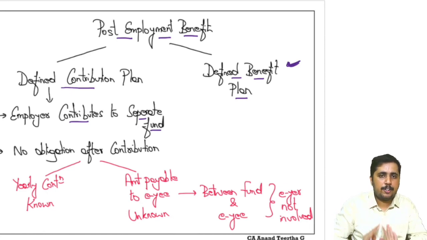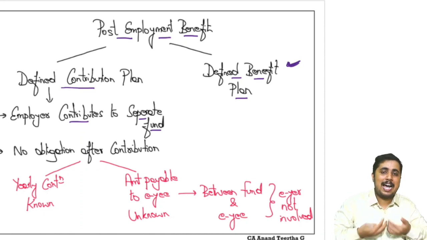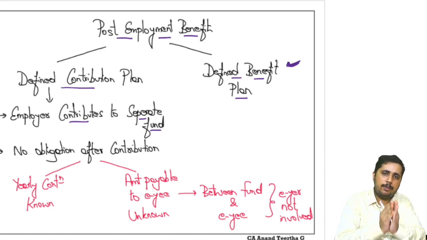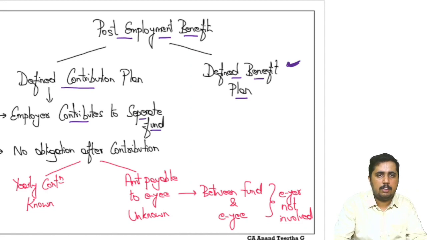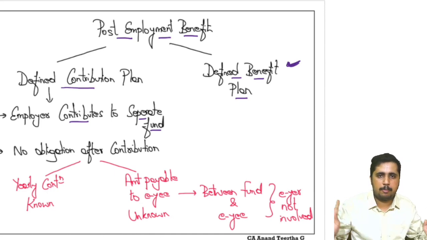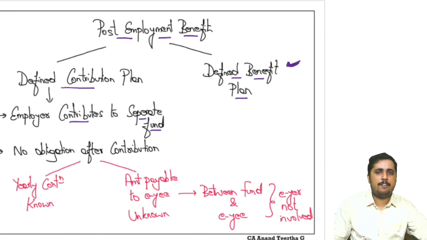Now, at this point of time, who will record the expenditure? The employer will record the expenditure, correct? Which means as employer, now imagine what is my job? My job is only to contribute every year. That's it. I will not be checking how LIC will work, where they invest, how they pay the employees. No, I'm not bothered about it. My job is only to pay the contribution every year.